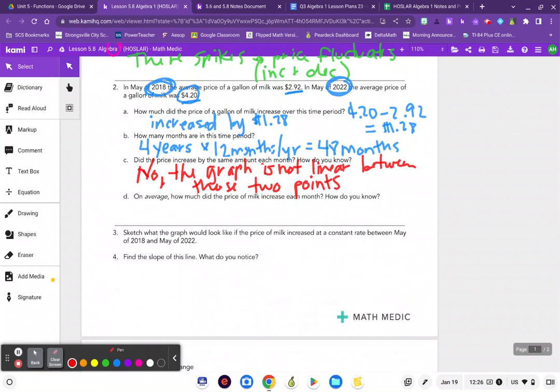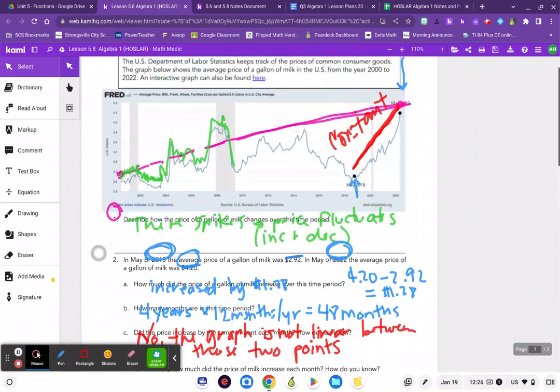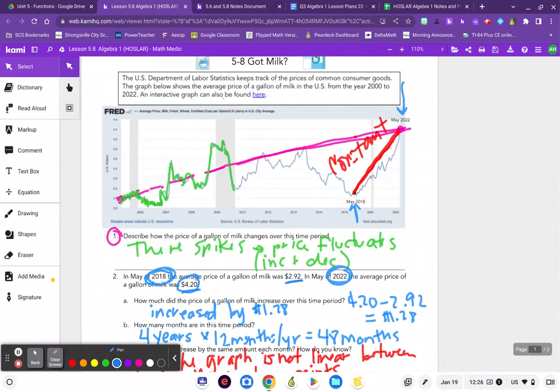Okay, well, to find the slope of that line, I need the 2 points, and the 2 points were in 2018, the price was $2.92, and in 2022, the price was $4.20. I'm getting that from my information in part 2, but I can also tell that based off of my graph, right?